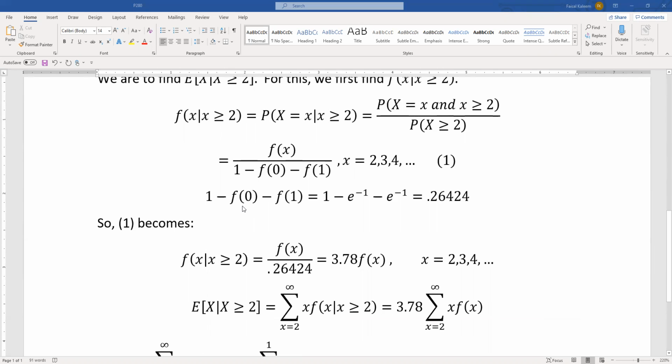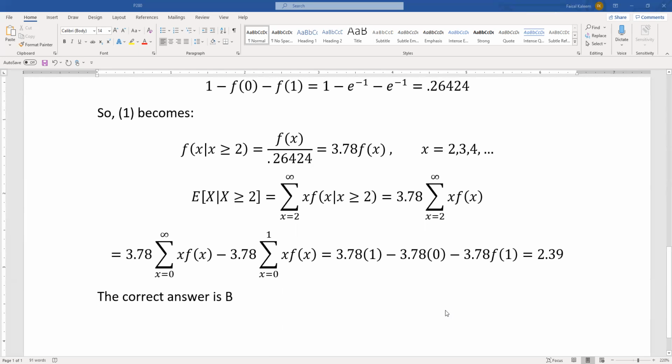So E of X given X greater than or equal to 2 would be the summation of x against this PMF, f of x given X greater than or equal to 2, and x goes from 2 to infinity. And this is 3.78 f of x. So I can pull the 3.78 out and I'm left with x f of x inside. Now if this were starting from 0 instead of 2, then we could use the fact that this would just be the expected value of X, which is the mean of X, which is 1. But it's not starting from 0.